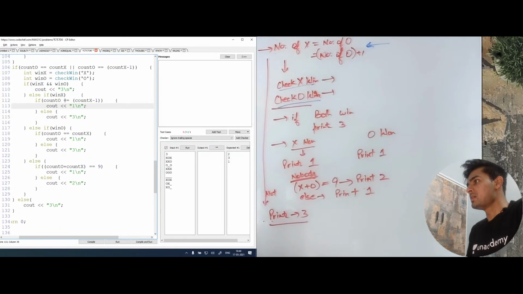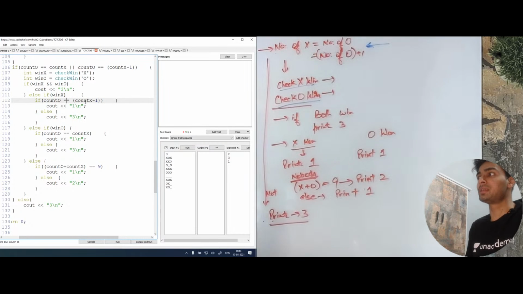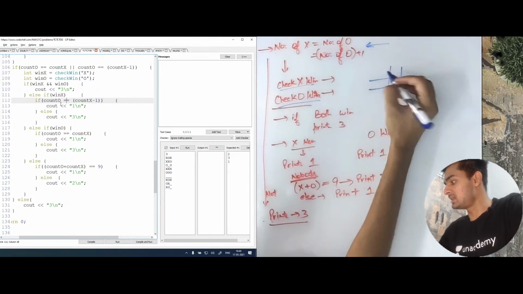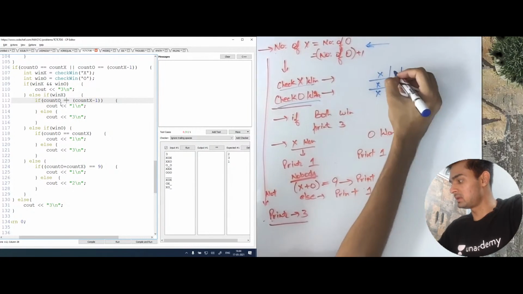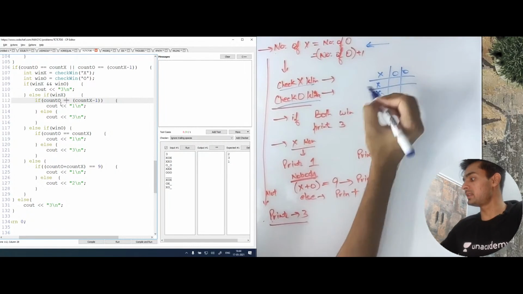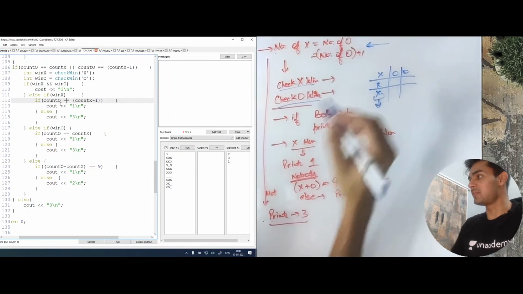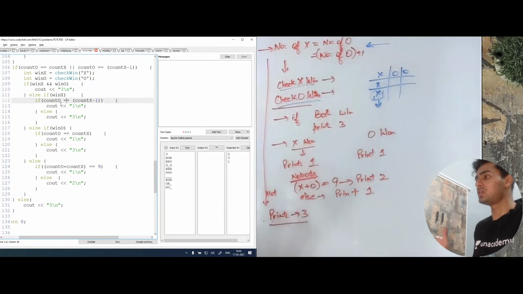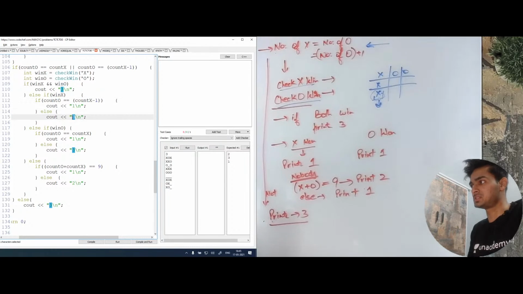So basically, now if x won, that means the count of x should be 1 greater than o. The reason is, let's see, if this was this, and let's say x had to win. So we made these here and o are here and here. Now the count of x needs to be 1 greater than o because we are moving x first, and if x won, we need to stop the game at that point only. Therefore, we'll always be one move ahead for x whenever we win for x. That's why we are checking the count. If the count is 1 greater for x than o, then we print 1. Otherwise, we say that this position is not reachable.